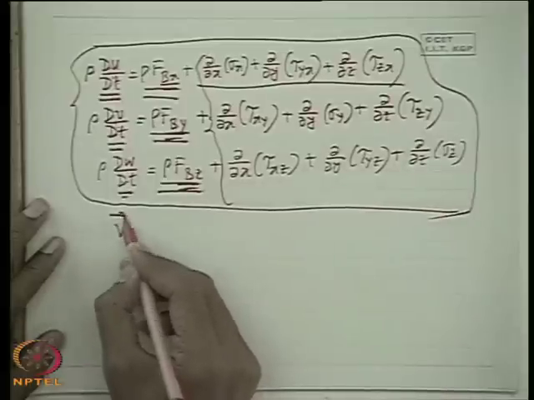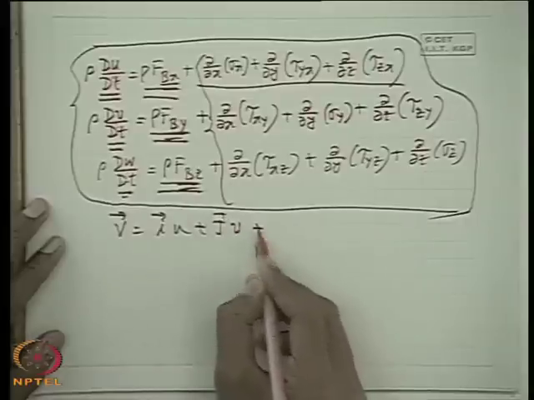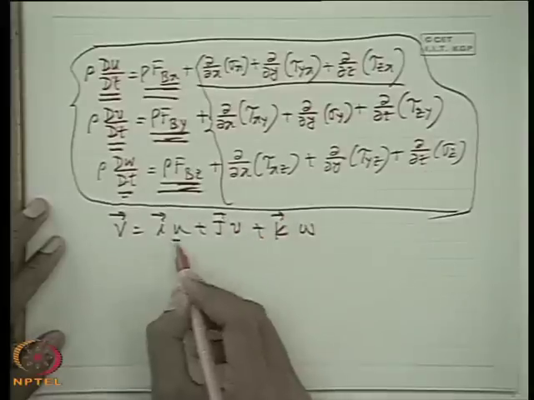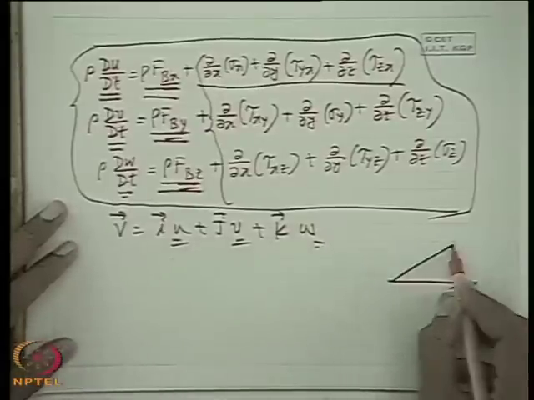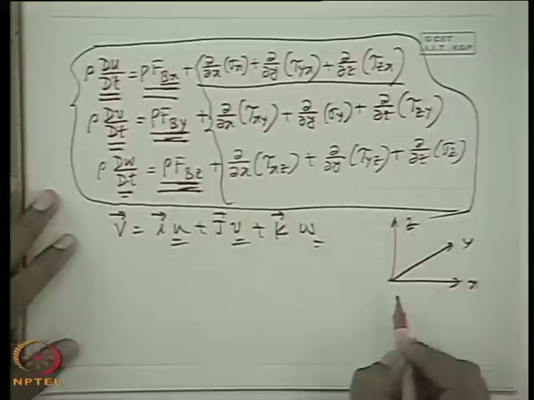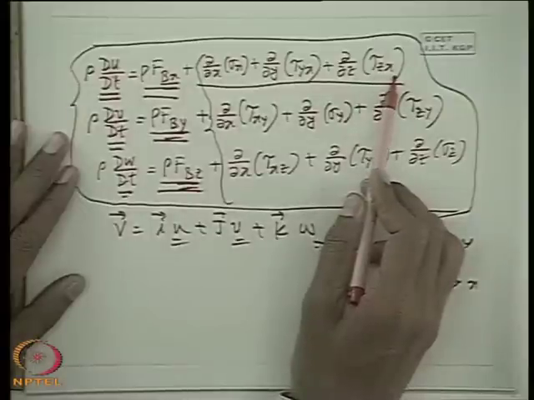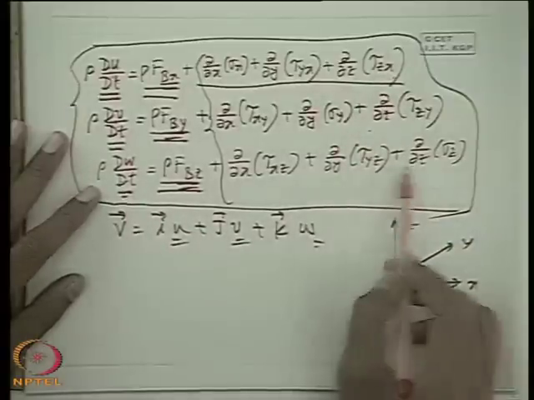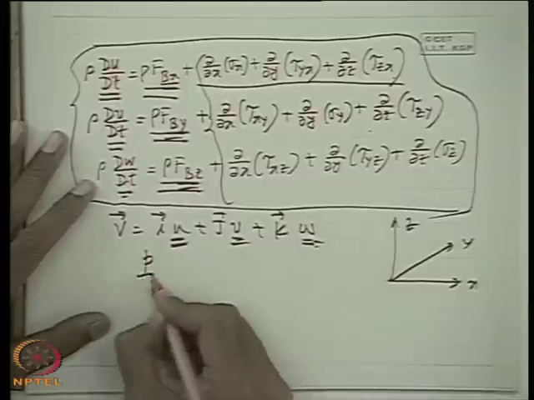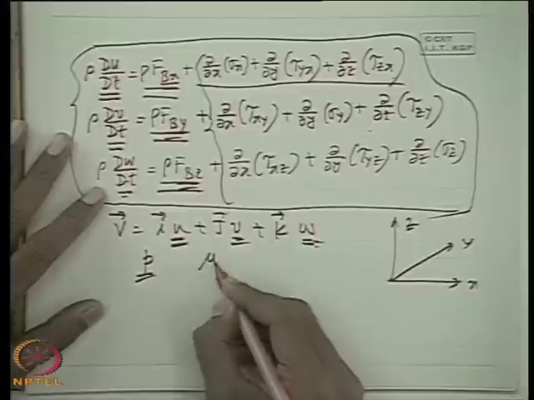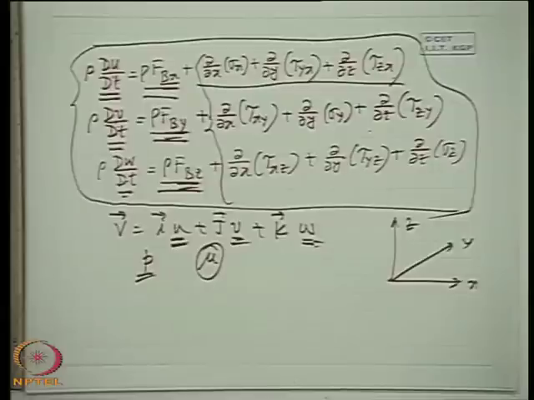Here velocity vector v is defined as u, v, w, that means already you have recognized it, that u, v, w are the x, y, z components of velocities. That is, this is the x, this is the y, this is the z rectangular coordinate axis. That means our main objective will be to develop the x direction equation of motion, y direction equation of motion, z direction equation of motion in terms of u, v, w, and it may include pressure P. It may include viscosity, coefficient of viscosity mu, which we have read at the very beginning in our course.